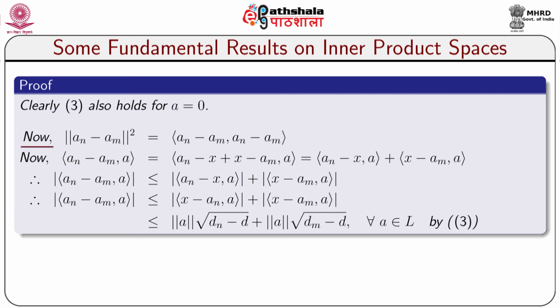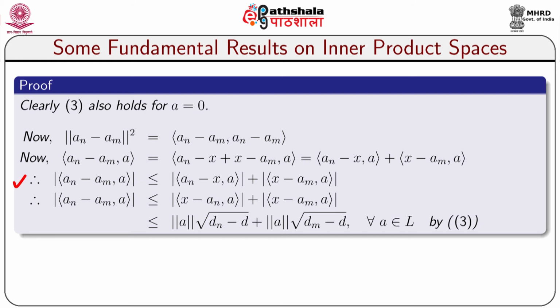Now, norm of a n minus a m whole square is equal to inner product a n minus a m comma a n minus a m. Now, inner product a n minus a m comma A is equal to inner product a n minus x plus x minus a m comma A, just by mutual adjustment of plus x and minus x, which is equal to inner product a n minus x comma A plus inner product x minus a m comma A. This follows by inner product axiom IP3.